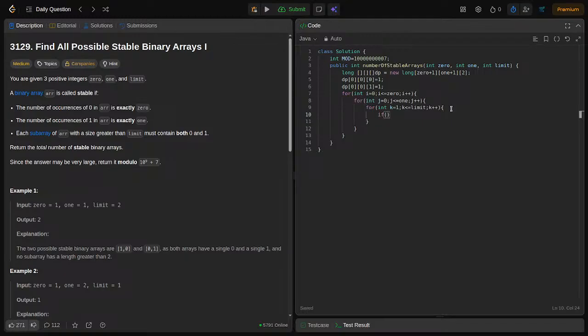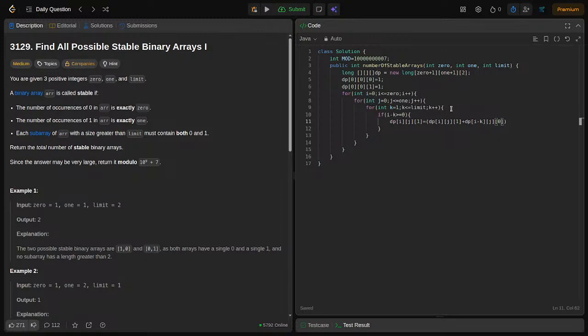If i minus k is greater than or equal to 0, then dp of i of j of 1 plus equal to dp of i of j of 1 plus dp of i minus k and then j of 0.